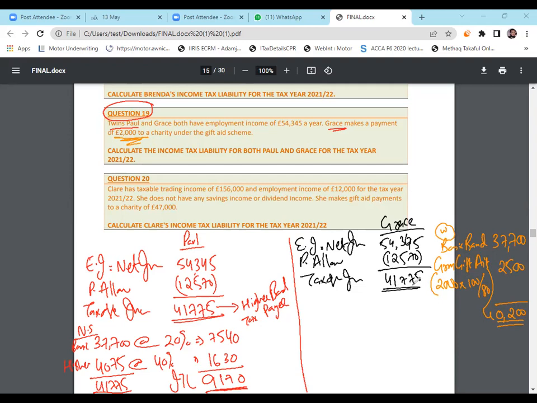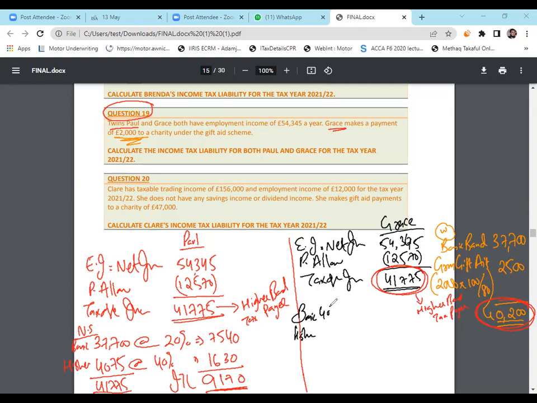Just look at it. His income is how much now? 41,000. His basic band limit is how much? 40,200. So still he is a higher band taxpayer. How to calculate tax? Basic band. Tell me, 37,700 I will write, or I will write something else? What should I write? 40,200.